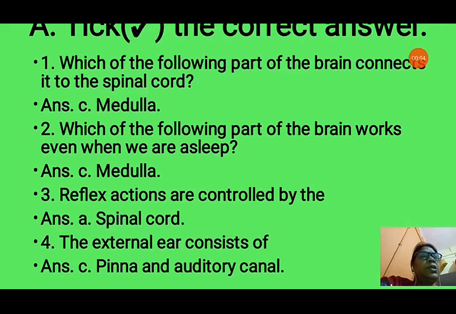Now question number 3, reflex actions are controlled by the, we know that reflex actions are controlled by the spinal cord only. Now next is 4 number. The external ear consists of, in the external ear we can see pinna and auditory canal. So options are eardrum, pinna and auditory canal, cochlea, none of this. So that is C option is correct in this, pinna and auditory canal. So we will tick that only.